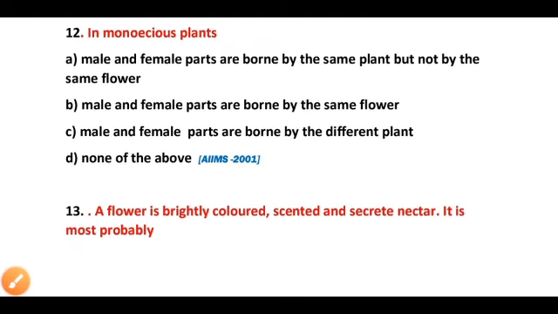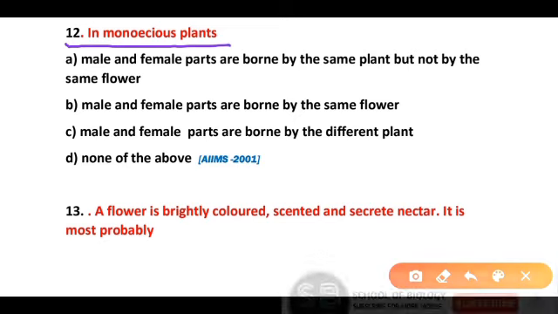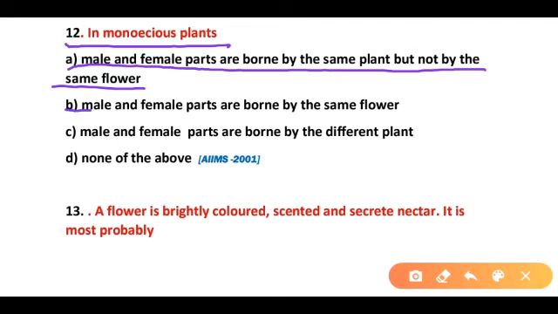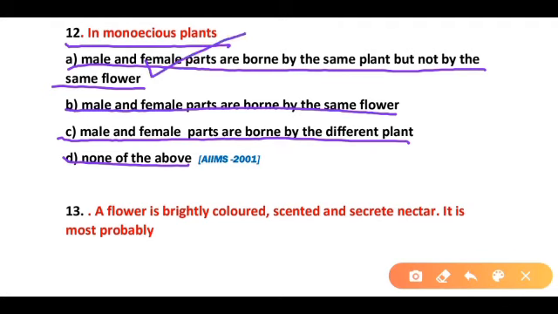Question 12. In monoecious plants, male and female parts are born by the same plant but not by the same flower. Male and female parts are born by the same flower. Male and female parts are born by the different flower. None of the above. So correct answer is option A. In case of monoecious plants, male and female parts are born by the same plant but not by the same flower.